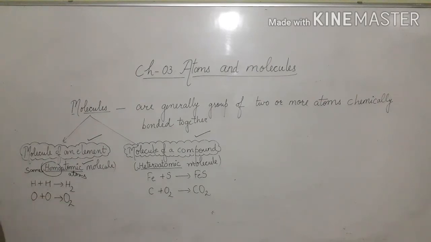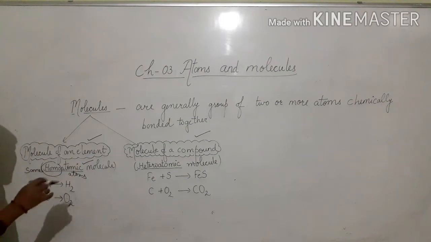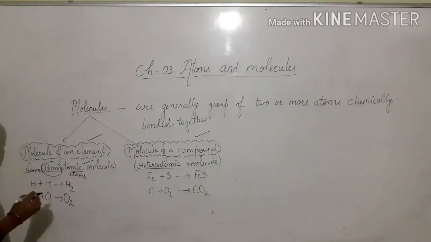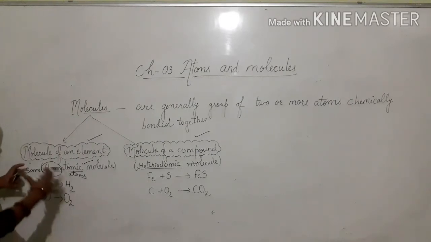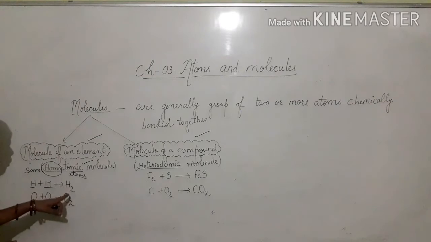For example, hydrogen combines with hydrogen to give H2, means hydrogen molecule. Here two hydrogen atoms of the same type combine together to form a hydrogen molecule. So here what we have seen?